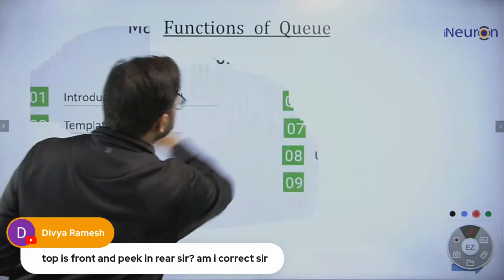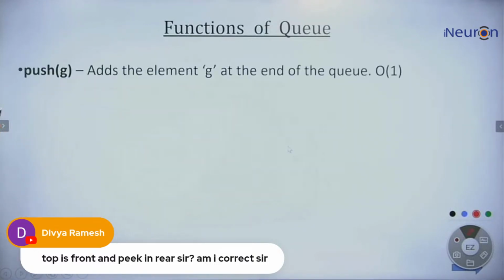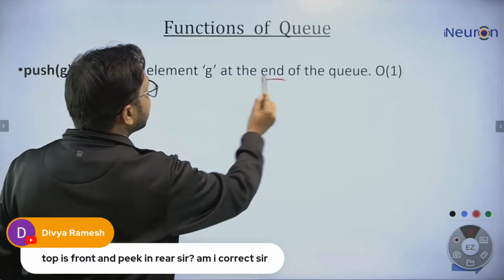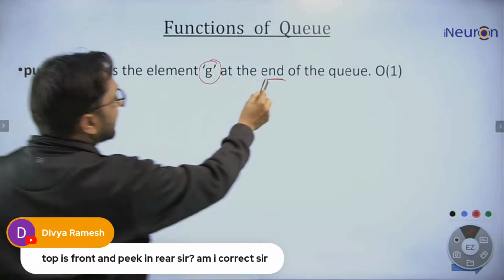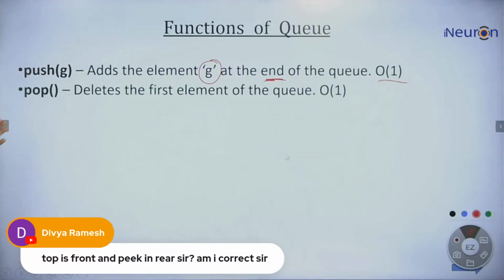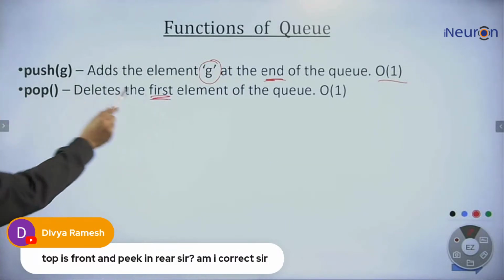Let's see the functions. It has the same functions as a stack, like push to insert the element, but here we insert at the end. We insert the element at the end of the queue. This will take constant time. Another one is pop. This will delete the element from the front.